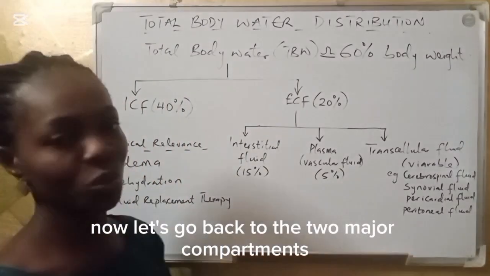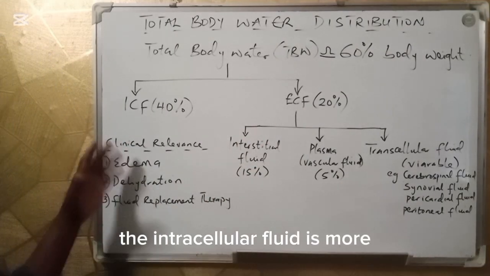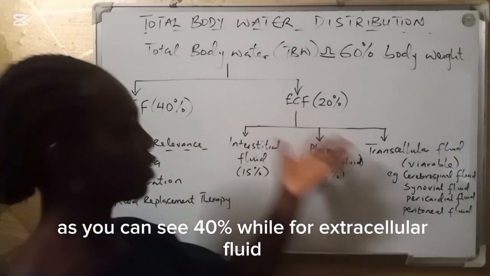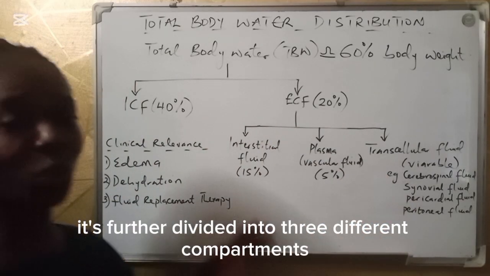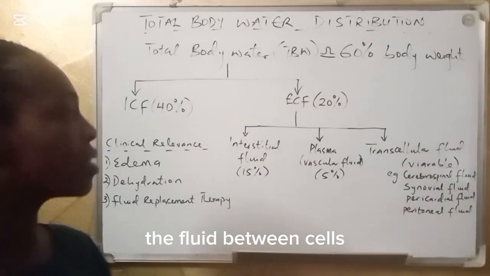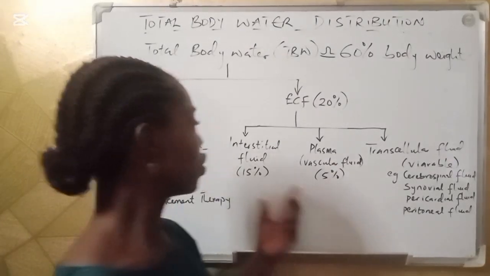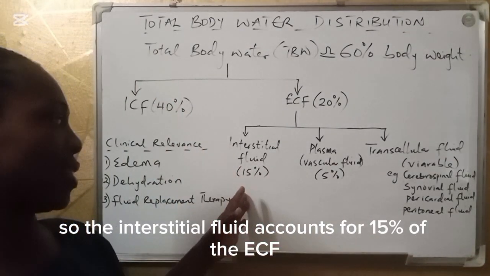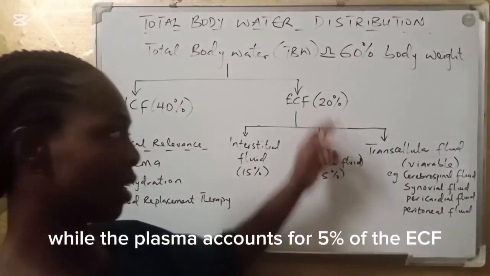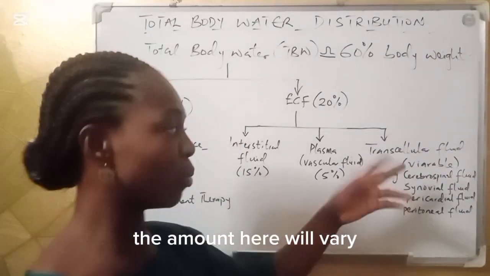Now let's go back to the two major compartments, intracellular and extracellular. The intracellular fluid is more, as you can see, 40%. While for extracellular fluid, it is further divided into three different compartments. We have the interstitial fluid, the fluid between cells. We have the plasma, or we call the vascular fluid, the fluid in the blood. So the interstitial fluid accounts for 15% of the ECF, while the plasma accounts for 5% of the ECF. And then lastly, we have the transcellular fluid. The amount here will vary.